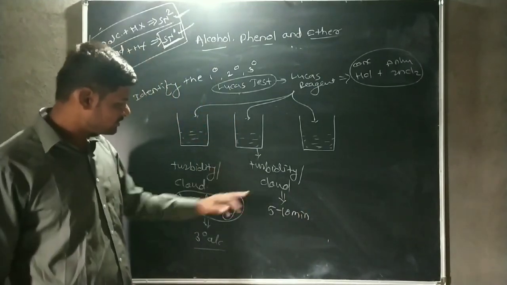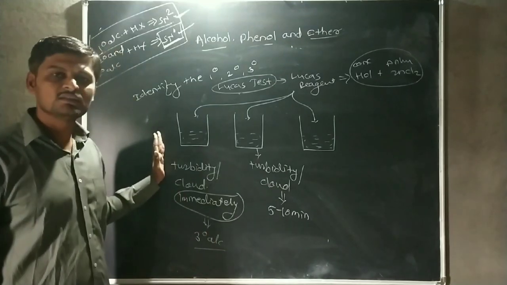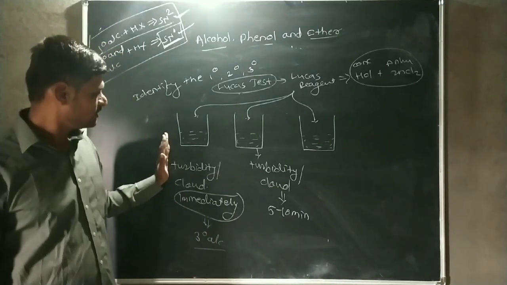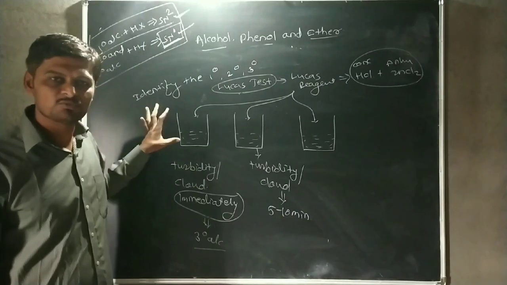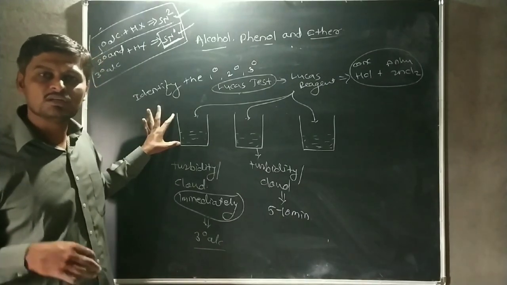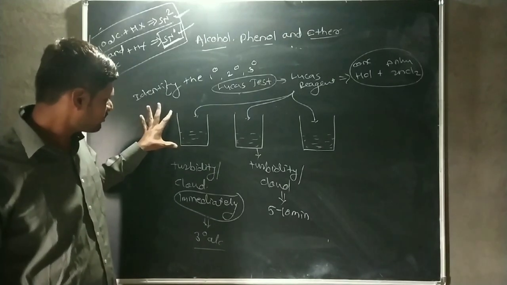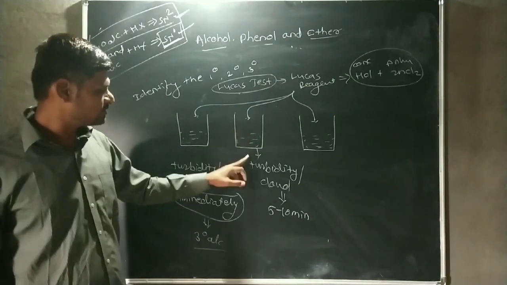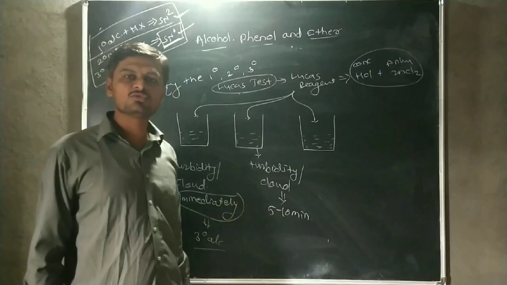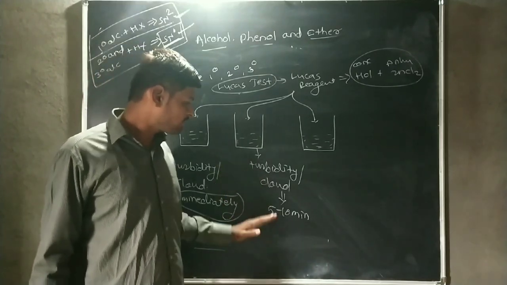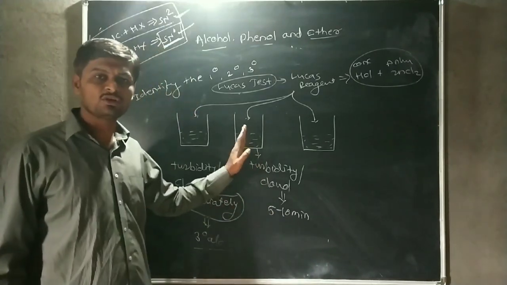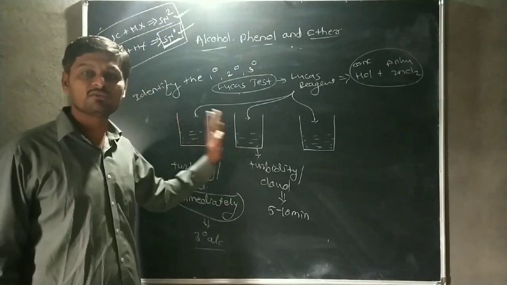That means the rate of reaction is slower than for the tertiary alcohol. The first beaker shows cloudiness immediately, meaning a faster reaction, while in this beaker the turbidity forms after 5 to 10 minutes. So the rate of reaction of the second beaker is slower than the first.